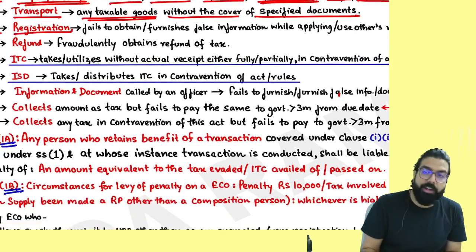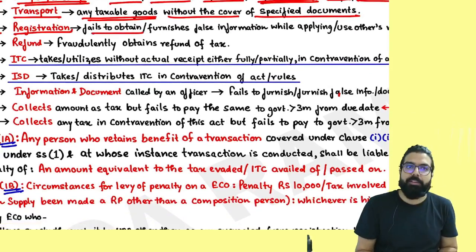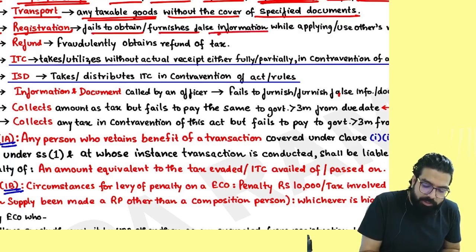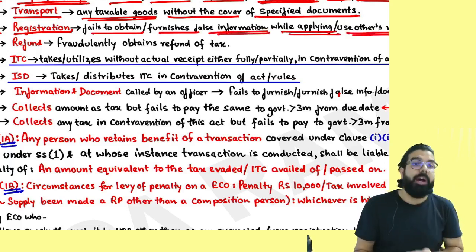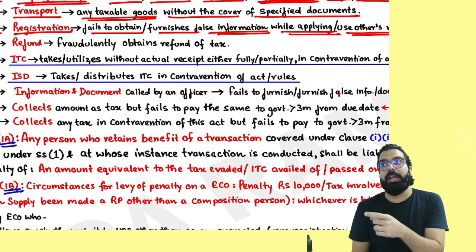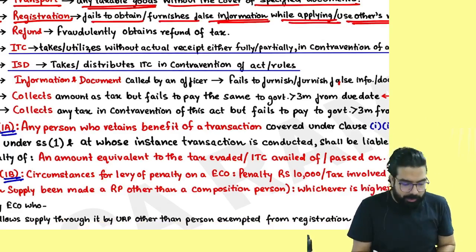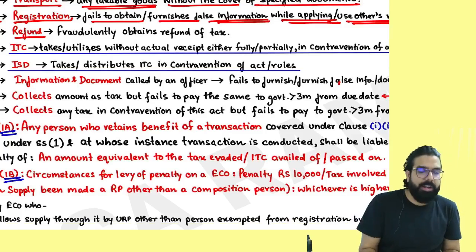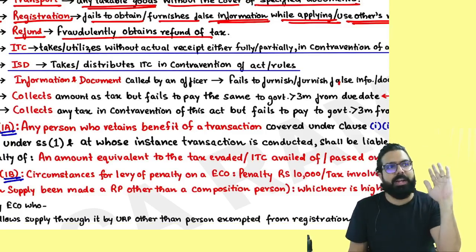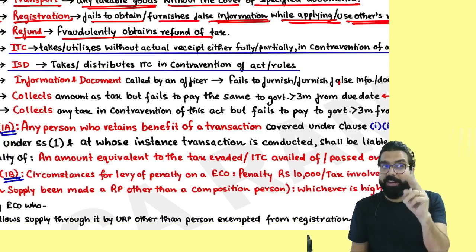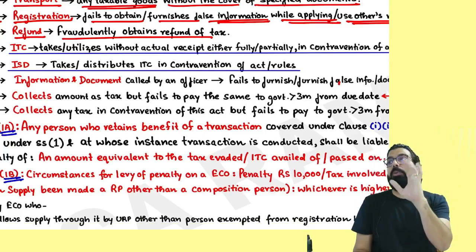Registration related. You failed to obtain the registration, or you furnish false information while applying for registration, or use another person's registration and you are supplying, then also you will be penalized. The next is refund related. If you fraudulently obtain a refund, then you refund the amount, they will take it back from you, plus they will charge you interest also, and the penalty will be how much?